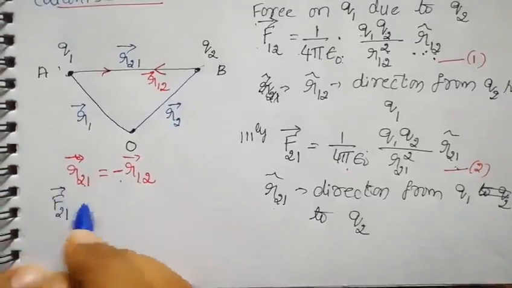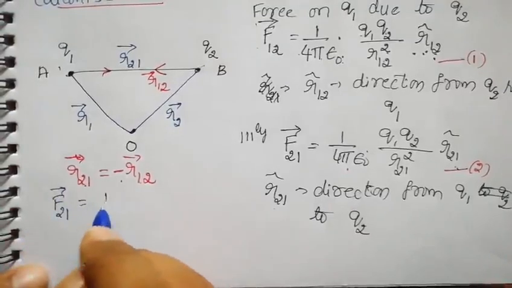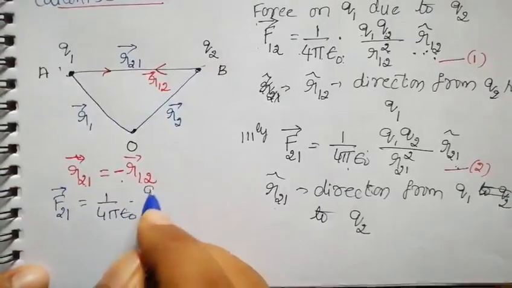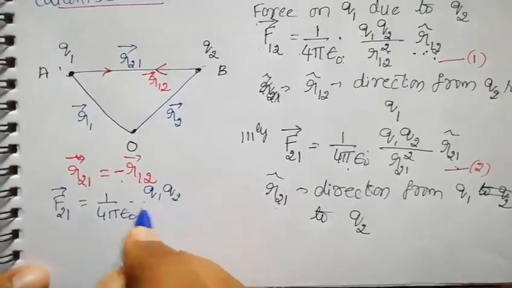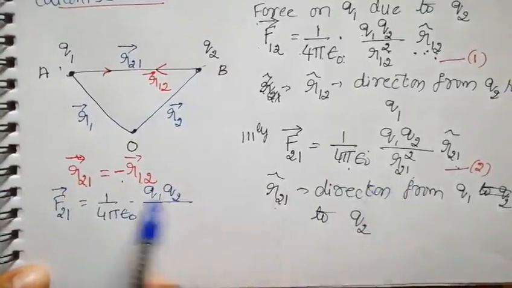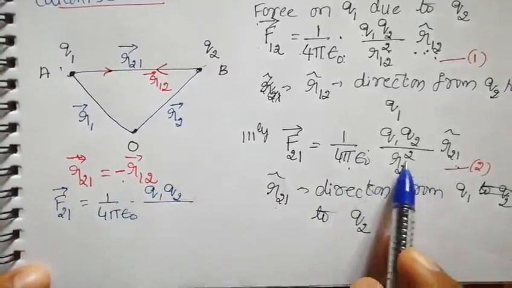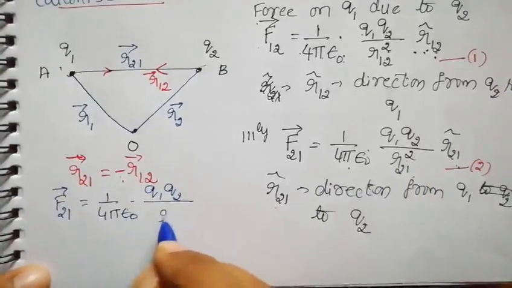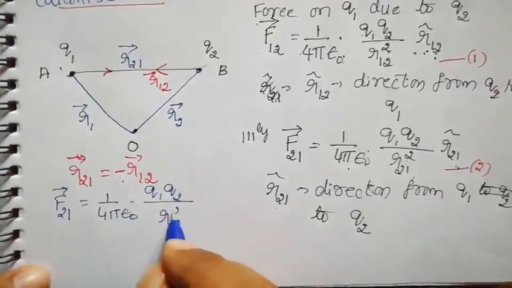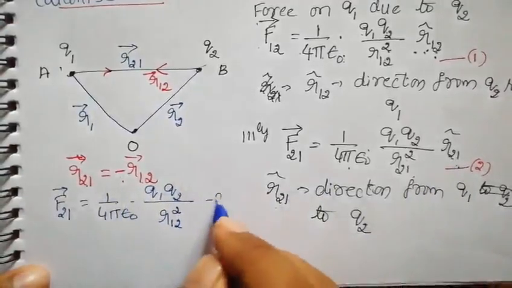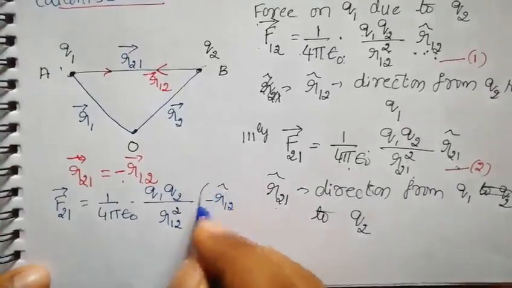F21 vector is equal to 1 by 4 pi epsilon naught into q1 q2 by r12 square, the negative becomes positive because of the square, into r21 cap, which becomes minus r12 cap.